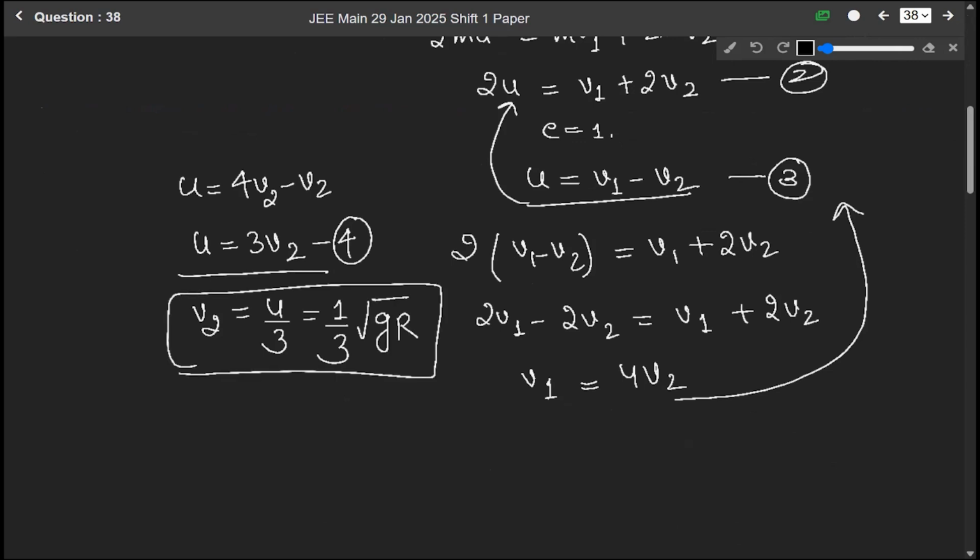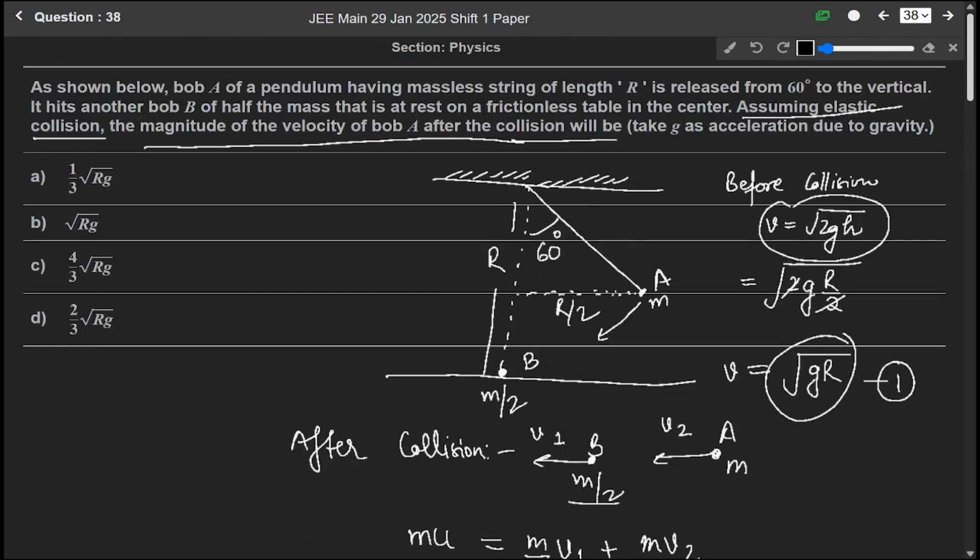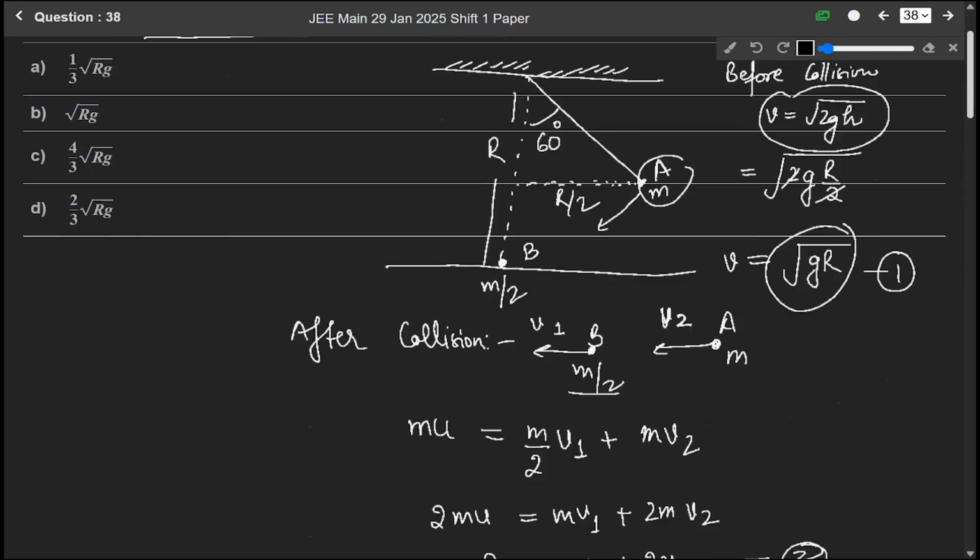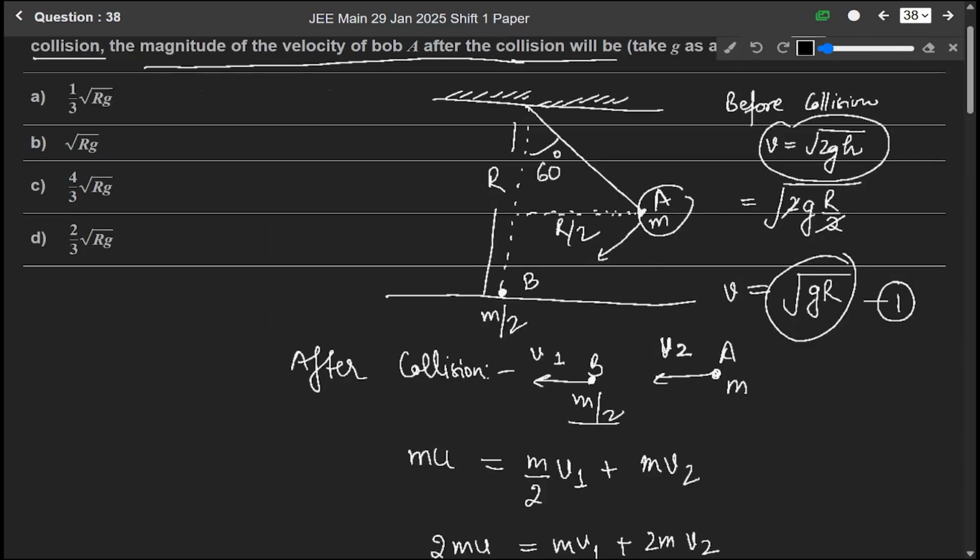So after the collision, the velocity of the bob A, since we are taking its velocity as v2, will become 1 by 3 root gr. 1 by 3 root gr means option A is the correct answer.